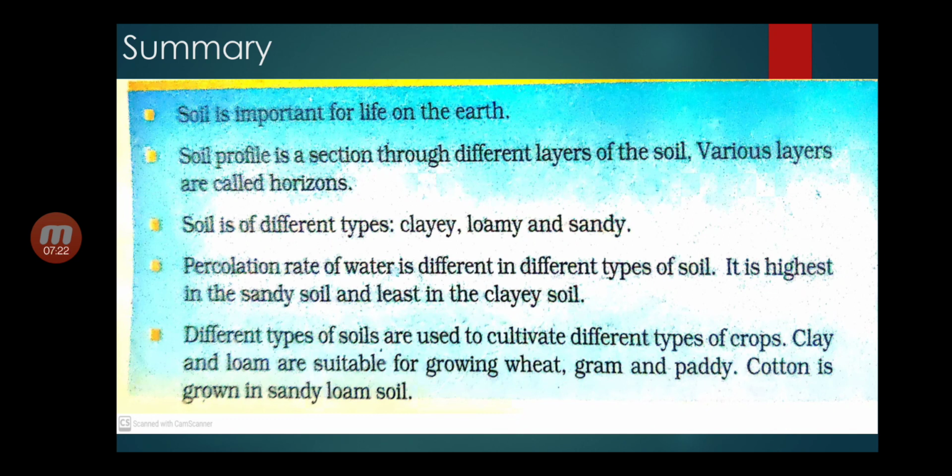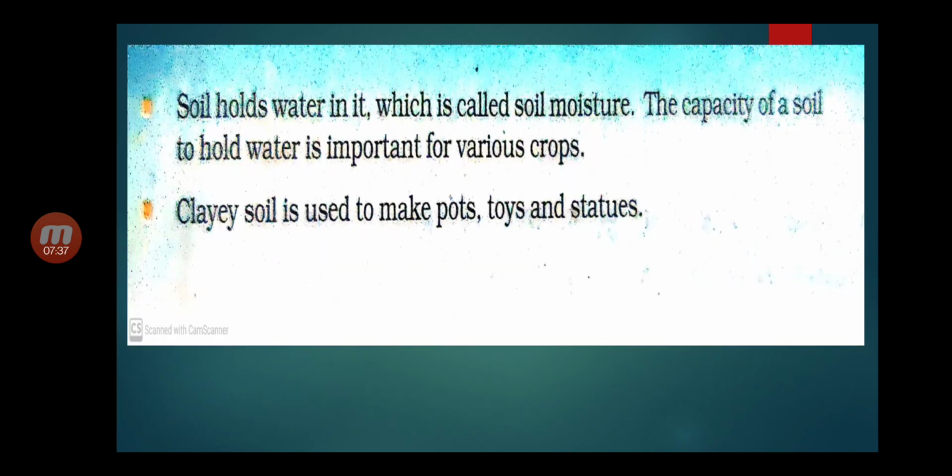Different types of soils are used to cultivate different types of crops. Clay and loam are suitable for growing wheat, gram and paddy. Cotton is grown in sandy loam soil. Soil holds water in it, which is called soil moisture. The capacity of soil to hold water is important for various crops. Clay soil is used to make pots, toys and statues.